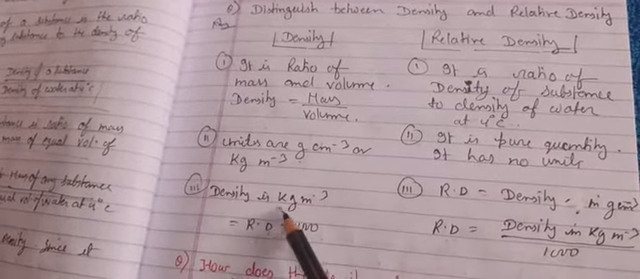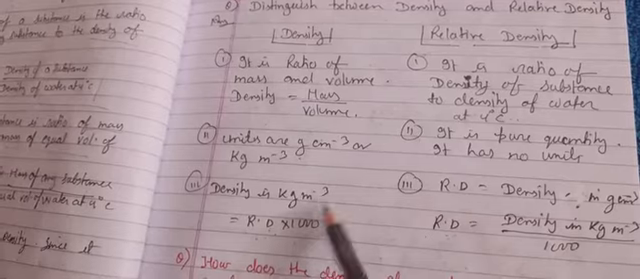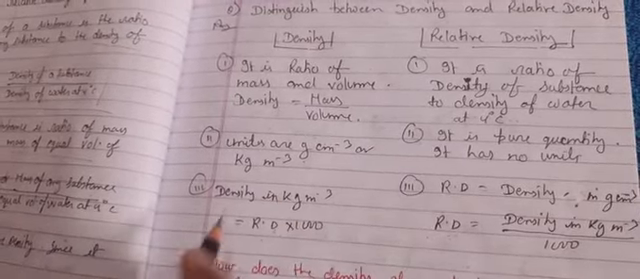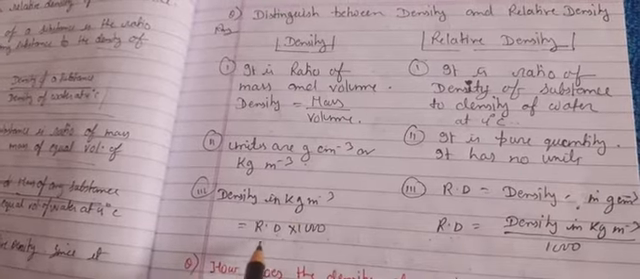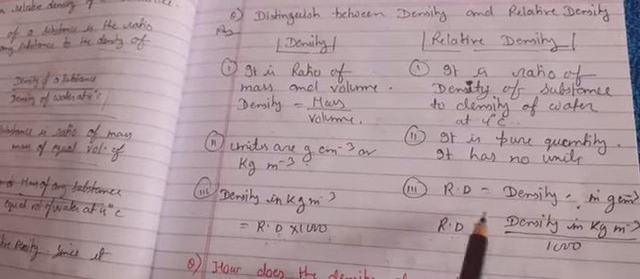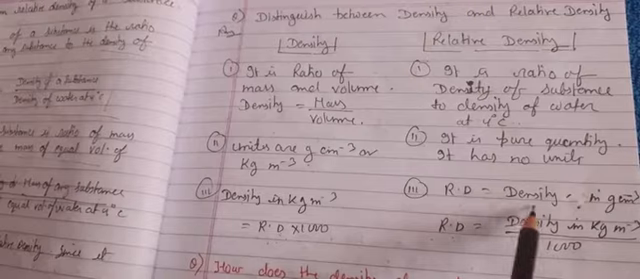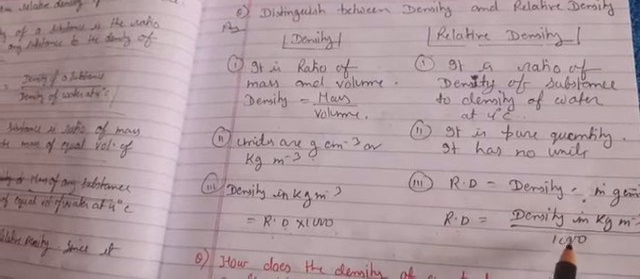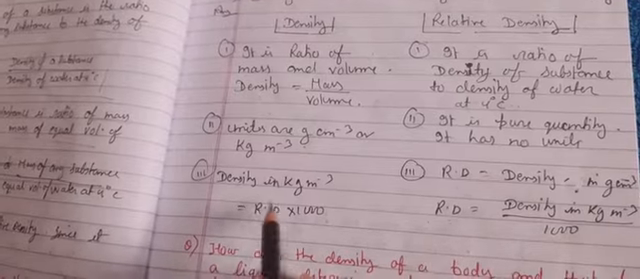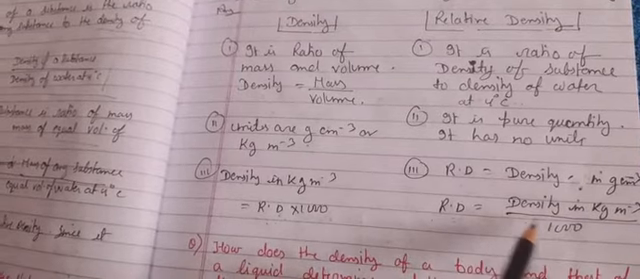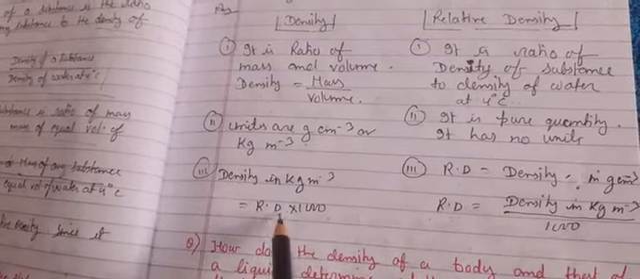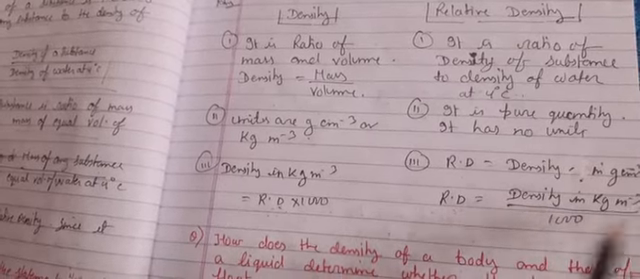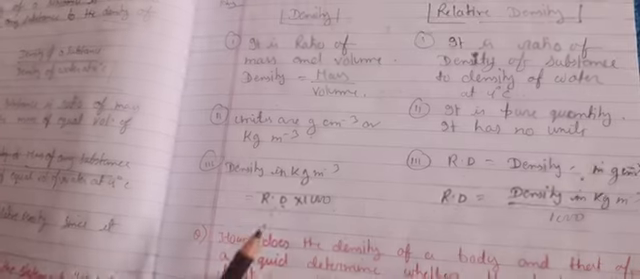Density in kg per meter cube is equal to relative density into 1000, and relative density is equal to what? Density in gram per centimeter cube, or if you want to measure it in kg per meter cube, then RD is density in kg per meter cube upon 1000.